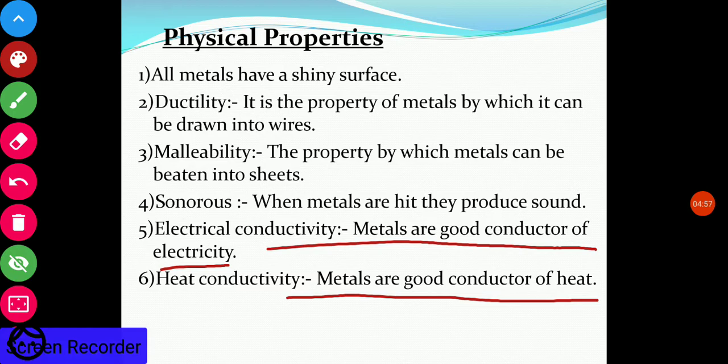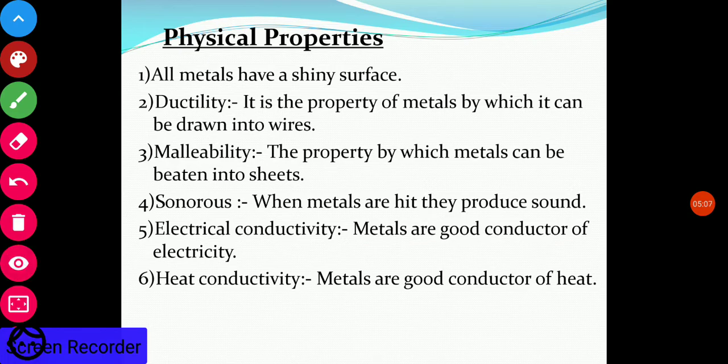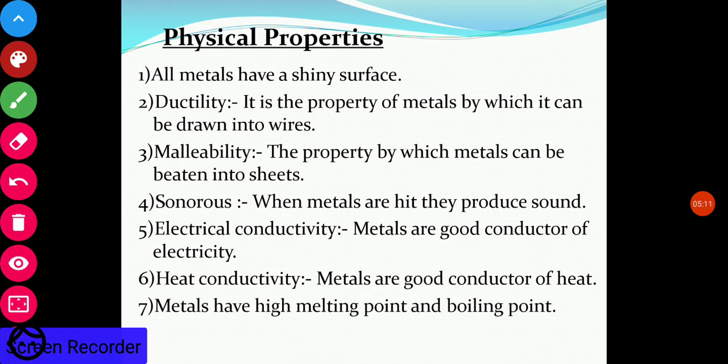Heat conductivity means metals are good conductors of heat. If you have a metallic rod and you heat it from one end, very soon the other end also gets heated. It becomes hot. So this is because metals are good conductors of heat. Metals have a high melting point and boiling point. Melting point means when the metal changes into liquid, it melts.